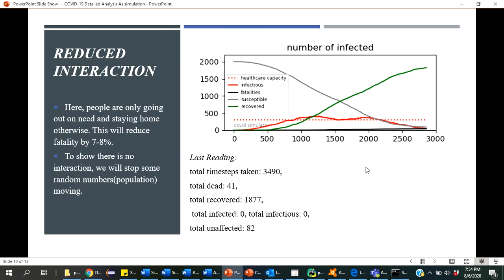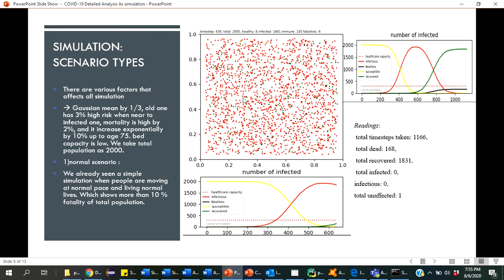Next is reduced interaction. Reduced interaction means people are only going out when it's needed and staying home otherwise. So this will reduce the death ratio by 7 to 8%. To show there is no interaction, we will stop some random numbers. Normally people are moving, these dots are moving, and moving means they are interacting with each other and they will get infected.